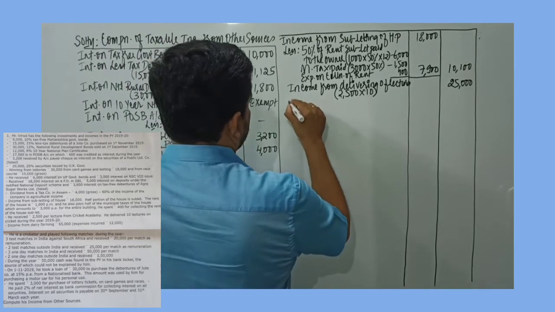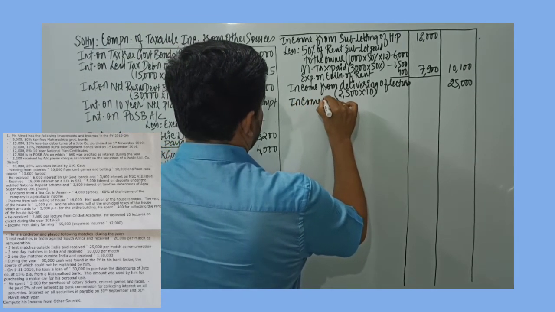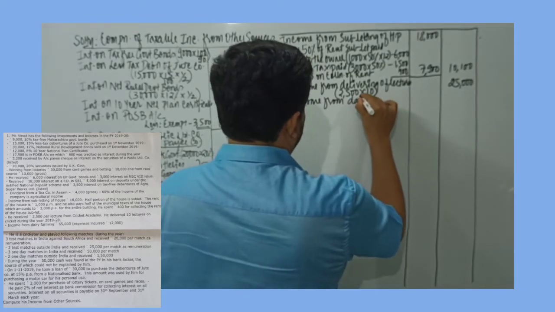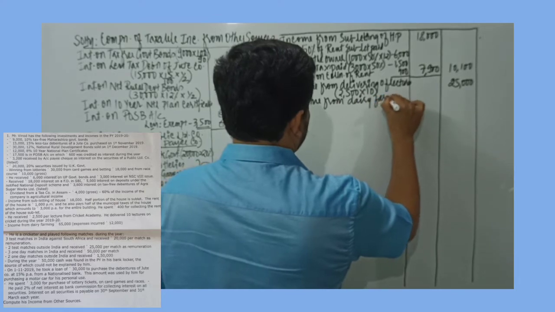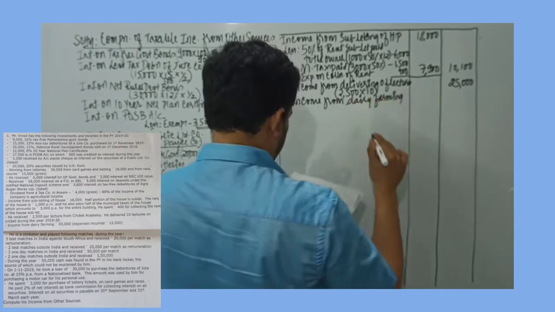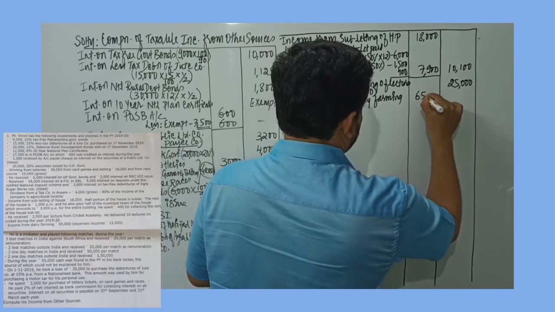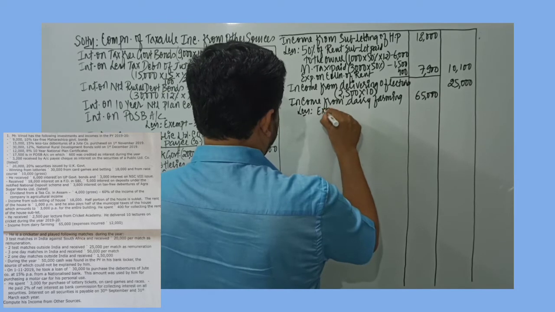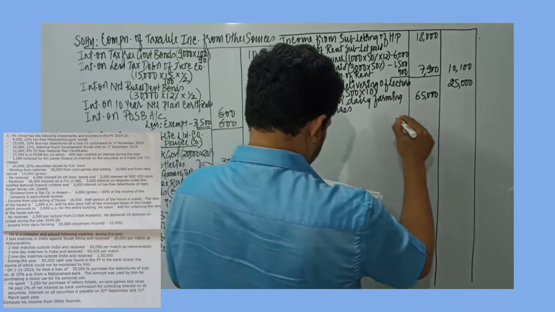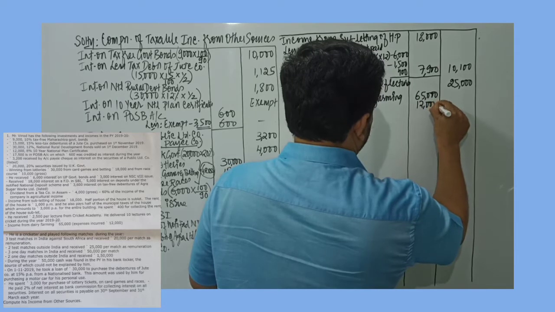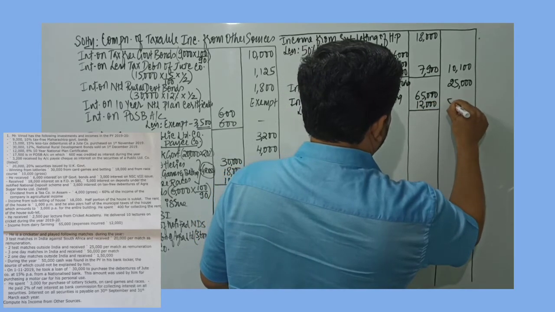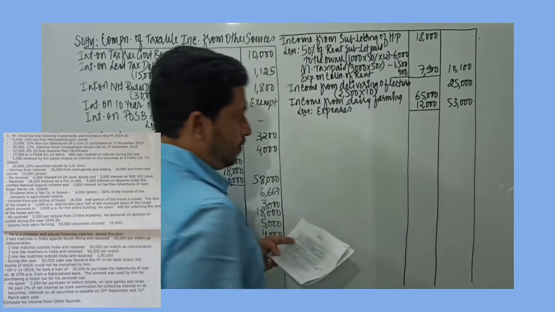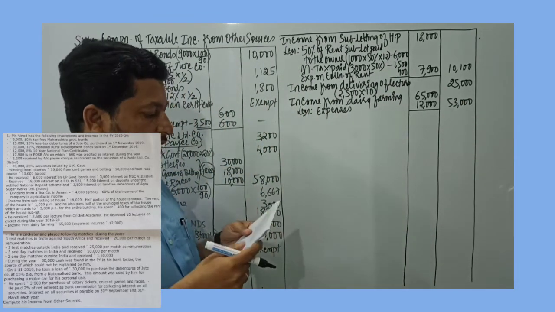Income from dairy farming is given, so that is also shown under other sources. So income from dairy farming and related expenses is also given, so we can claim a deduction for such expenses. So it is 65,000 given, I record in the inner column, less expenses on earning such income. So expenses would be 12,000, so taxable income from dairy farming would be 53,000. So 53,000 would be the income from dairy farming.